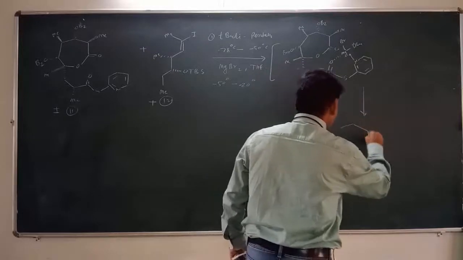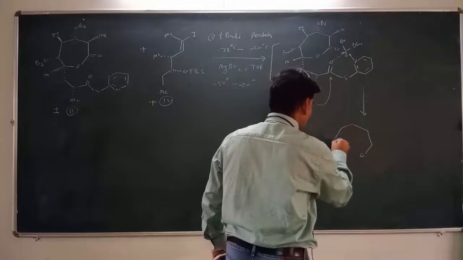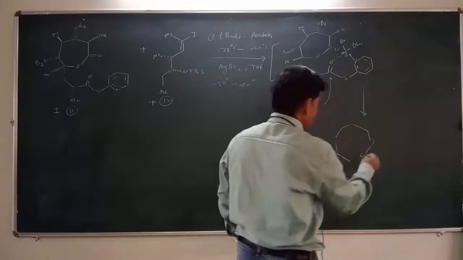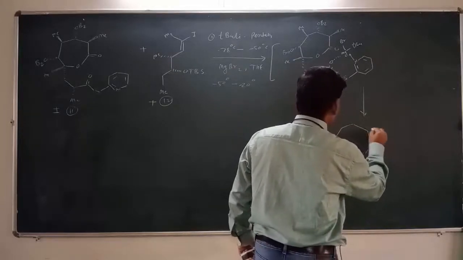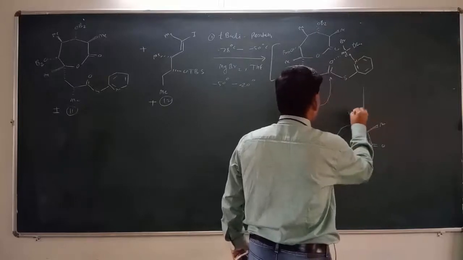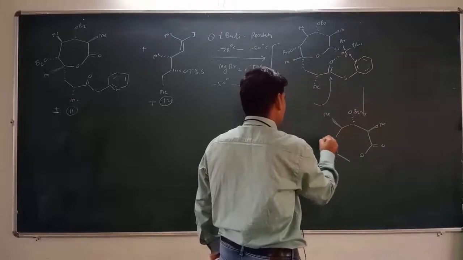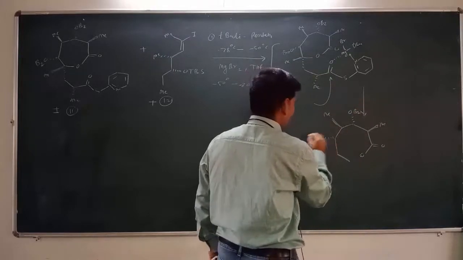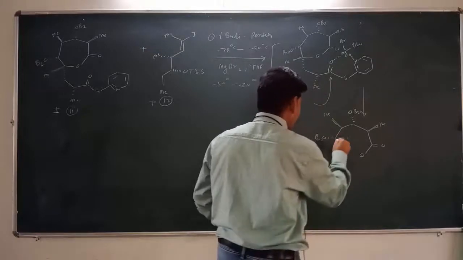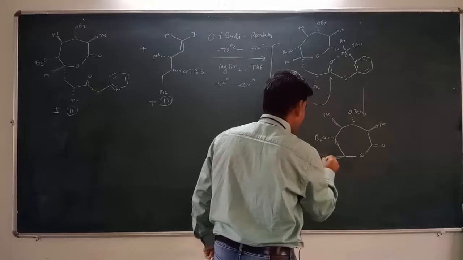So here we get another complex. Here is this carbonyl group. This is a methyl substitution, a protected alcohol. This is a methyl substitution. Again this protected alcohol, and here we get this methyl substitution.